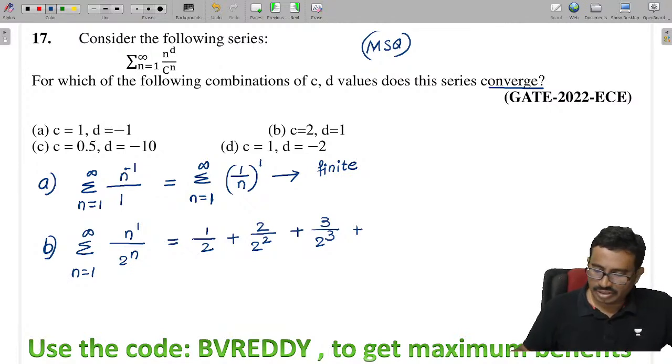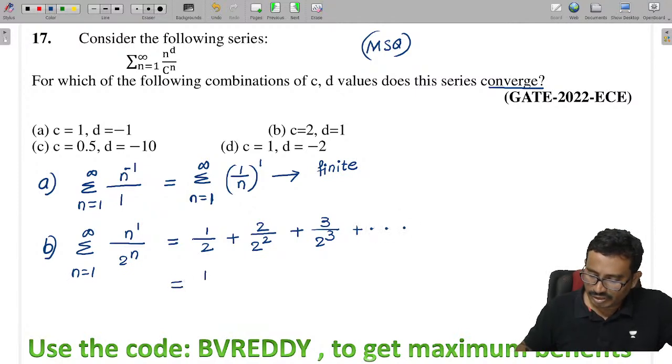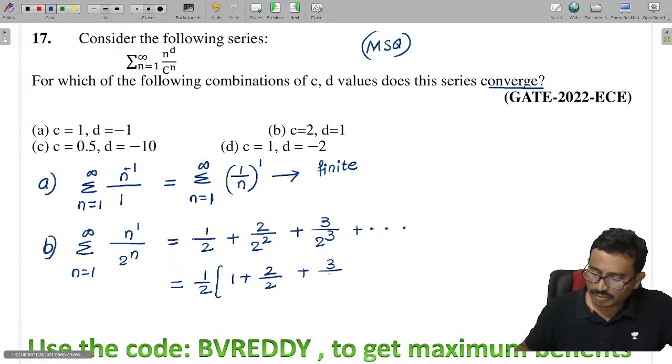Now if you see this, it is also in the form of AGP. This is in AGP form, isn't it? If I take 1 by 2 outside, this is 1 plus 2 by 2 plus 3 by 4, isn't it?